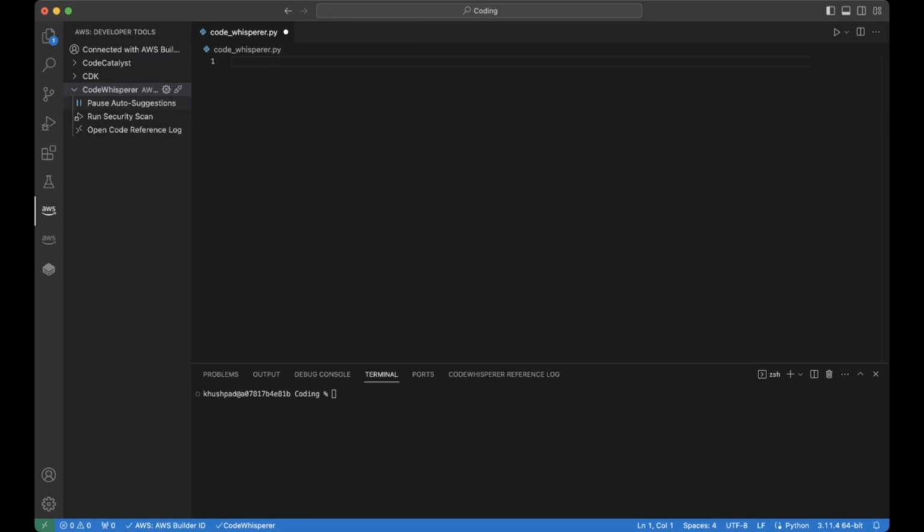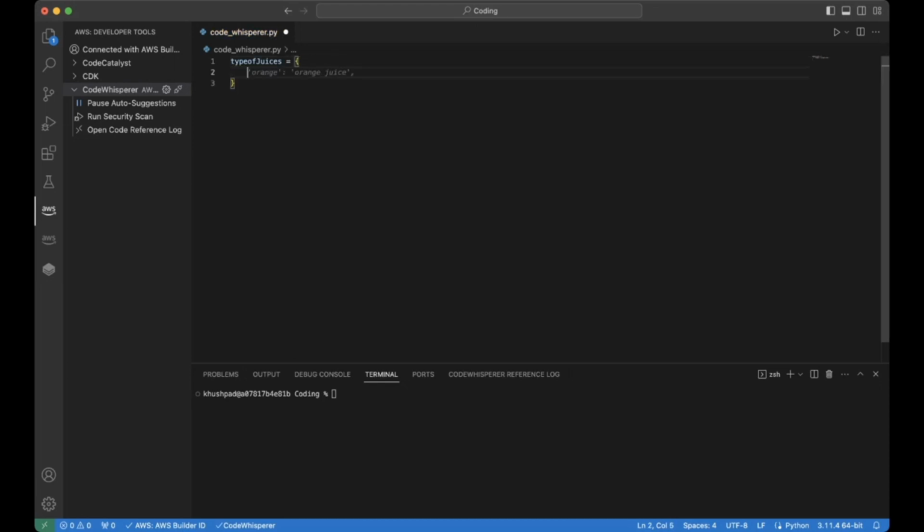I can pause that if I didn't want that to pop up, but I do have that on just so I can display the capabilities of Codewhisperer. So we're going to start off with very basic code. So for example, let's just see the type of juices and see if we can create suggestions based off that.